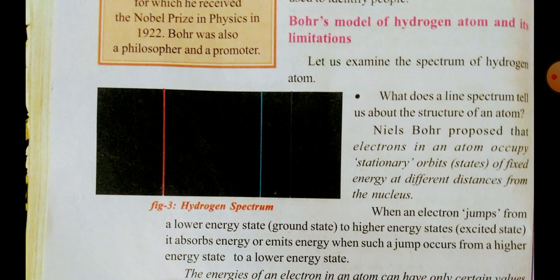The Bohr's model mainly depends upon Planck's quantum theory.